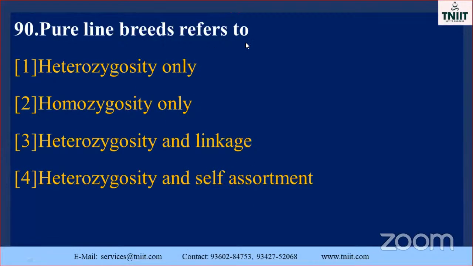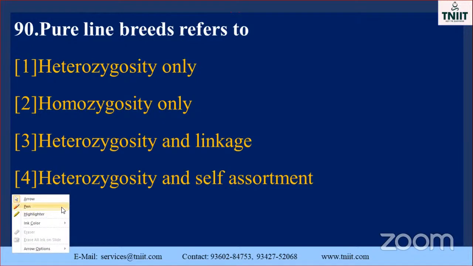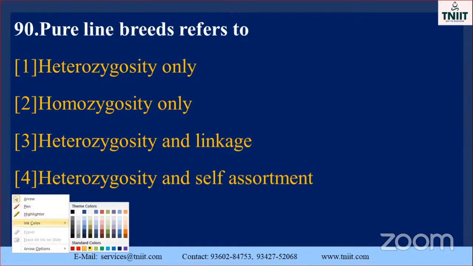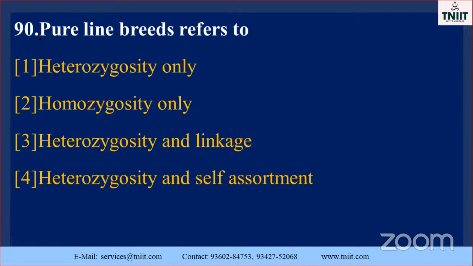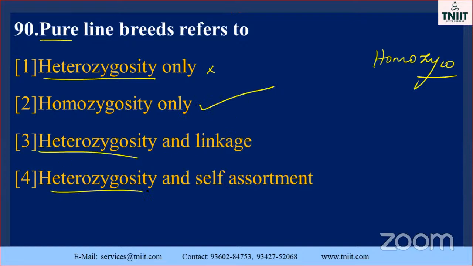Pure line breed, we already discussed this part many times. If you want to get pure line plantlets or some other things, how will you get it? Heterozygosity will not come. Pure means you need homo, so homozygosity only.